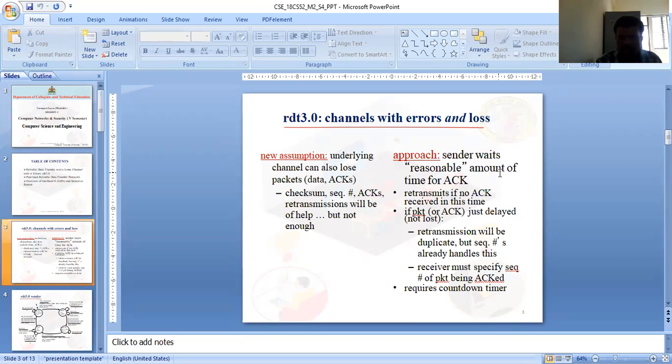If no acknowledgement is received in this time, the packet or acknowledgement may just be delayed. Suppose sometimes the packet is lost, and sometimes the acknowledgement may not arrive. At that time, the retransmission will be a duplicate, but the sequence number already handles this duplicate. The receiver must also specify the sequence number of the packet being acknowledged. This requires countdown timers in the case of RDT 3.0.